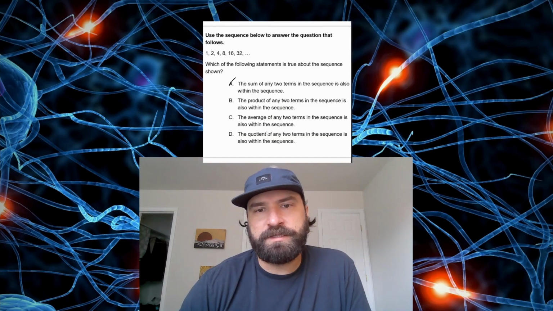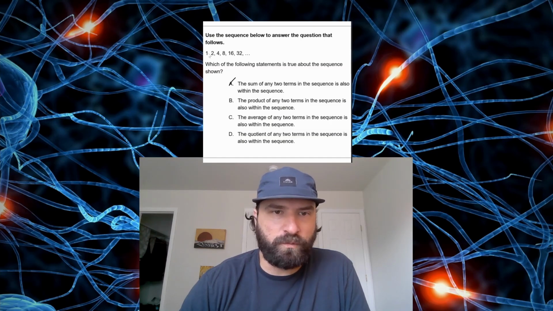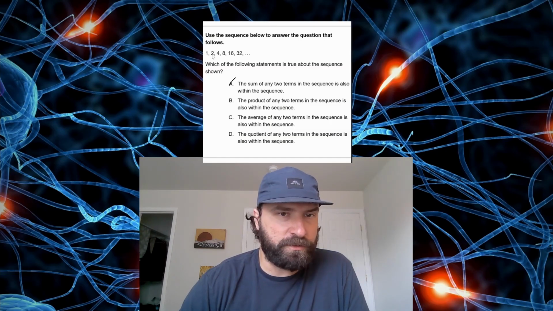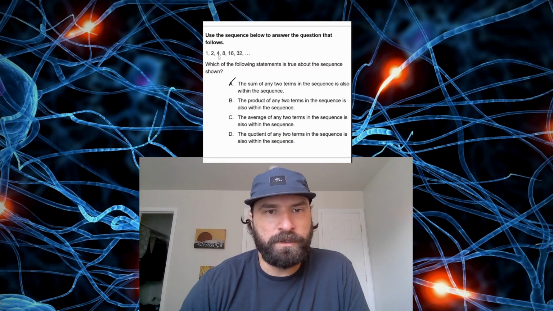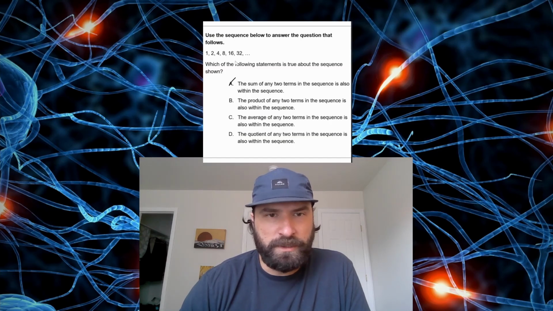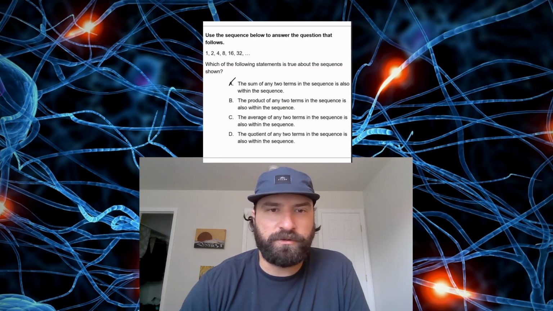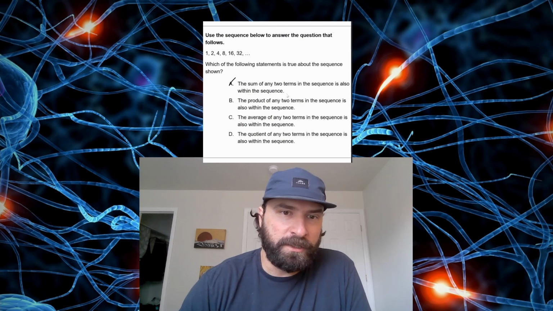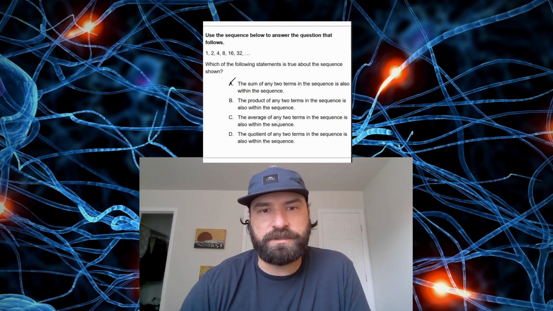The product of any two terms in the sequence is also within the sequence. Well, if we multiply these numbers, 1 times 2 is 2. I can see that 2 is in the sequence. 2 times 4 is 8. 4 times 8 is 32. I can try to multiply two random numbers. If I do 1 times 8, that's 8. If I do 2 times 16, that's 32. That's looking pretty good to me so far. Let's test the rest of the answers and see if they work out.